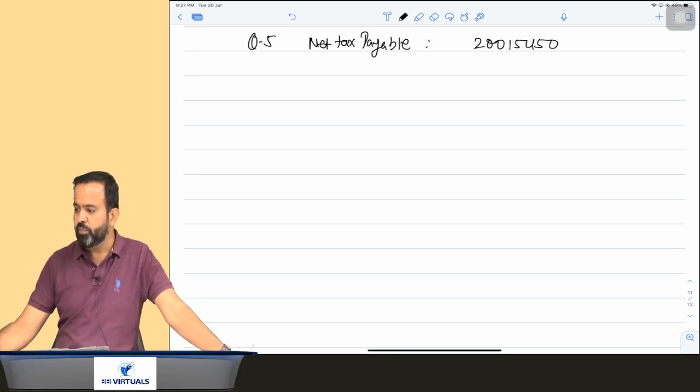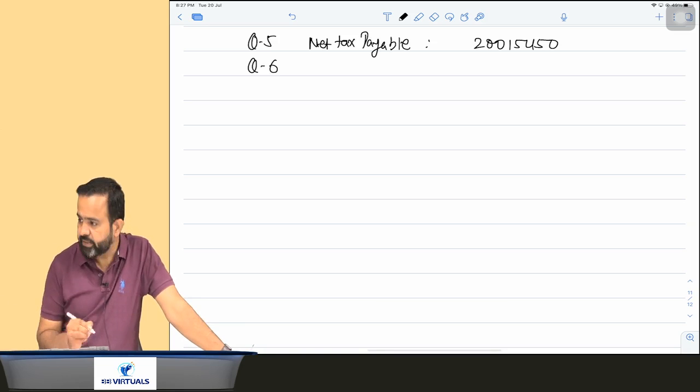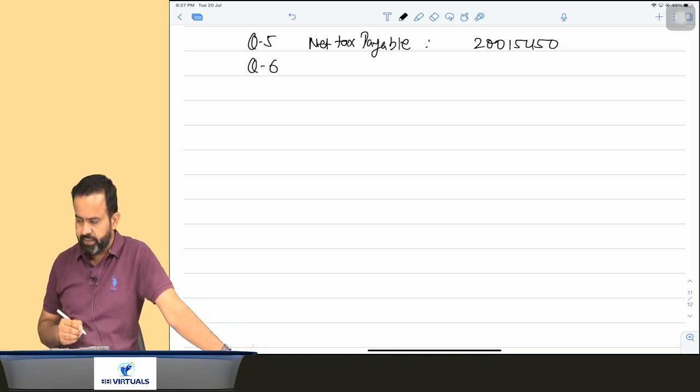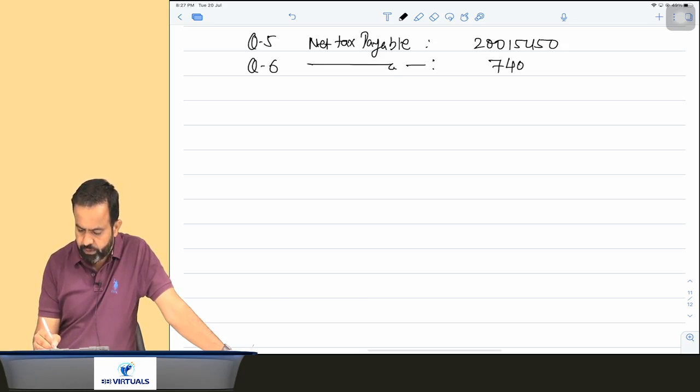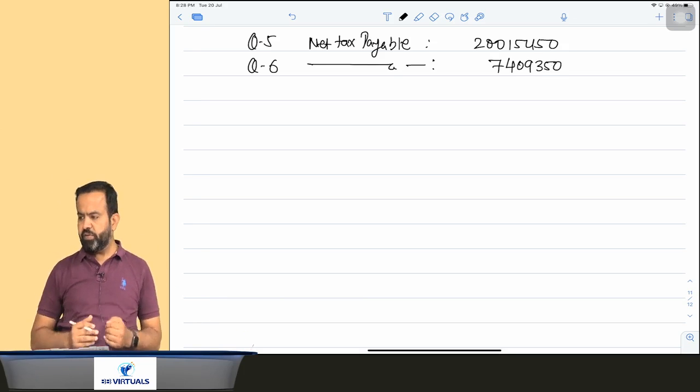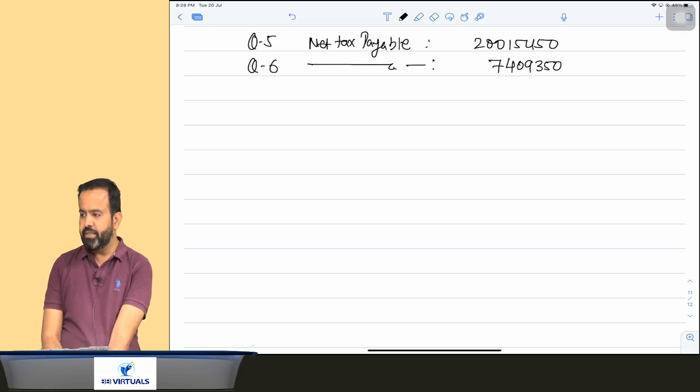That is the answer of question number 5. And for question number 6, the answer is net tax payable 7409350. Yeah, Sneha, right answer.